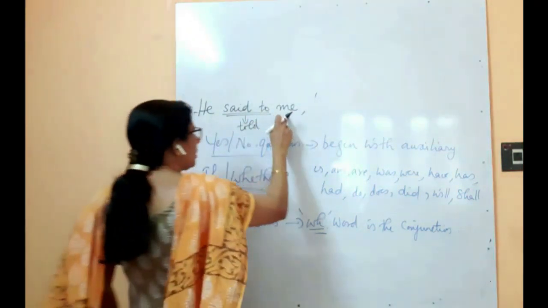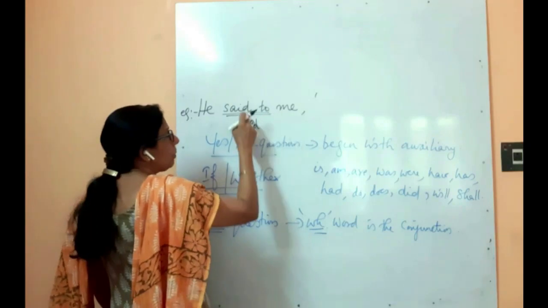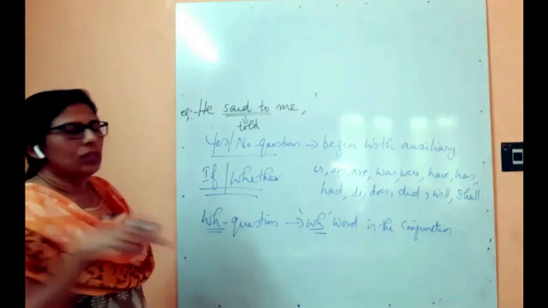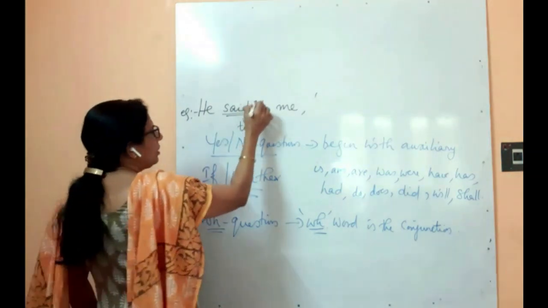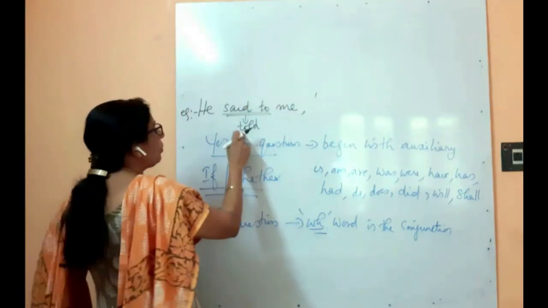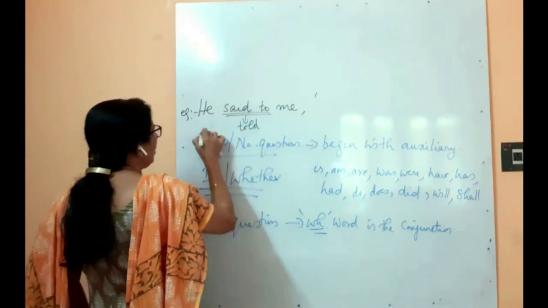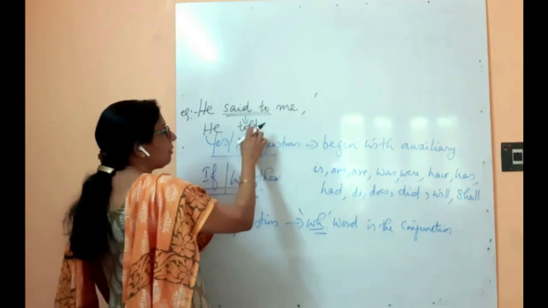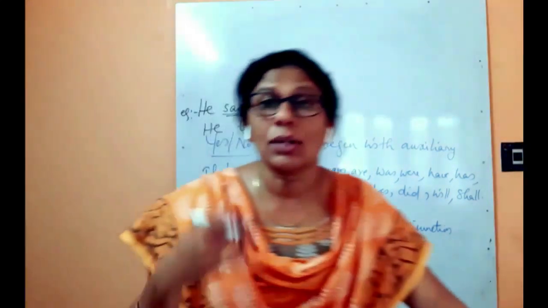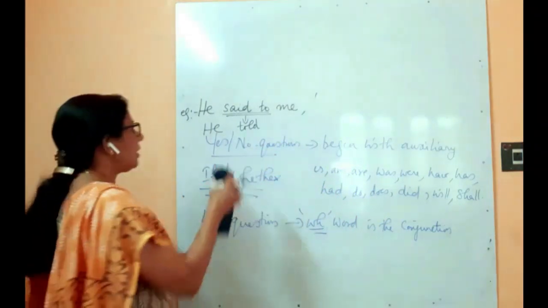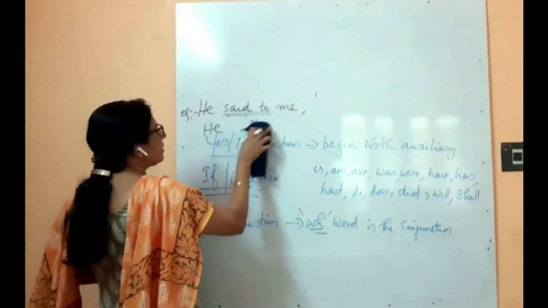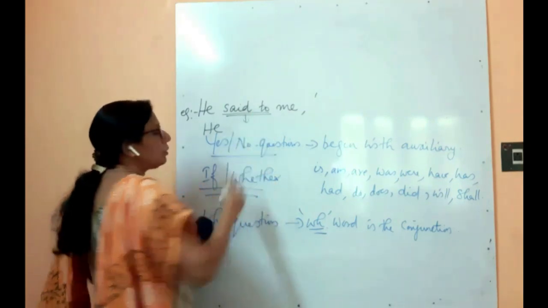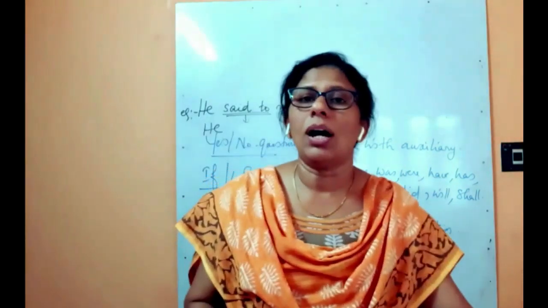So if an indirect object is there, you can use "said to", but when you convert that to indirect speech, you have to convert "said to" to "told". And don't use "he told to me", use "he told me". But here we know that this is not "told" as it is a question. If it is an assertive sentence, "told" only will come, but as here we have an interrogative sentence, "said to" will be converted to "asked" only.